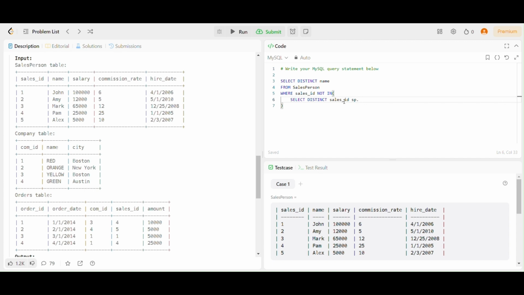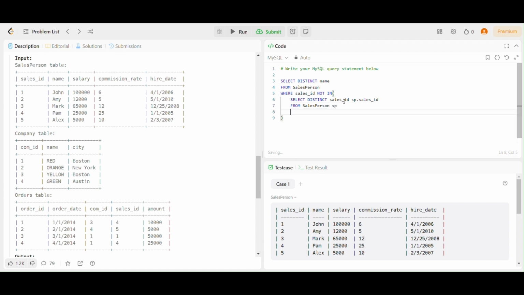We'll just take one more alias over here for the same table. So again we are going to take from the salesperson only, and we are going to take another alias to mention this table, that is SP.